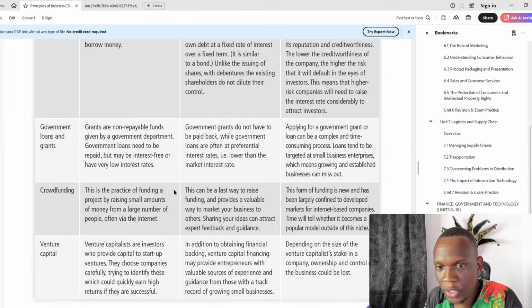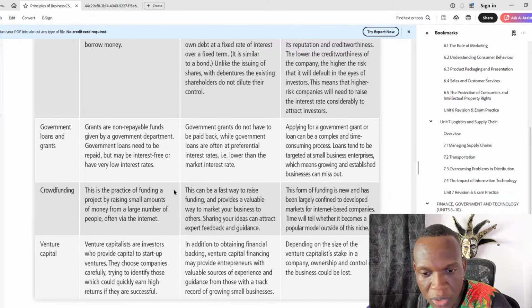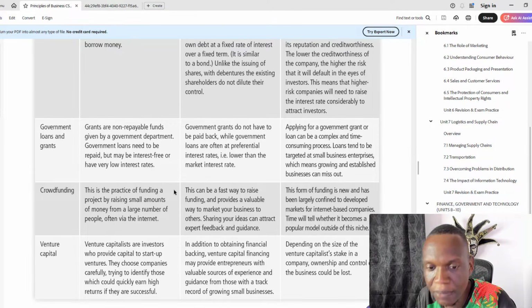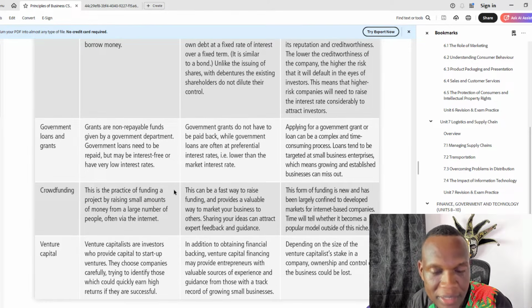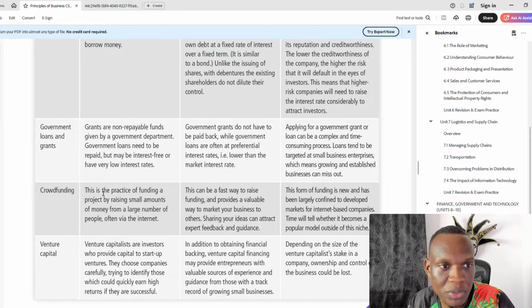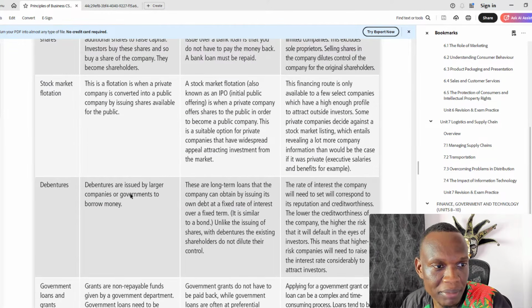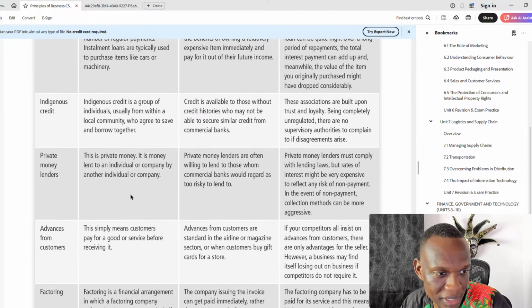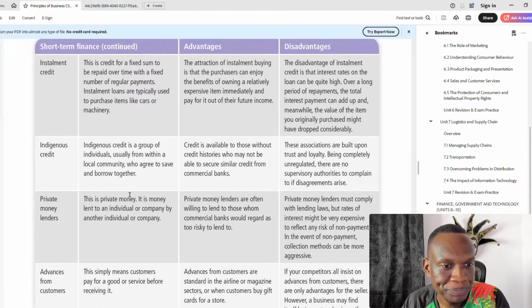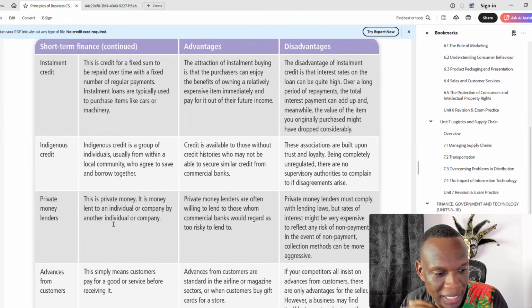You can do the whole crowdfunding thing. You can go online and say, okay, I have an idea, I'd like to start my business, and you can start a GoFundMe or something like that to try to get the capital you need. Of course, you can enter into a government program, grants, those kinds of things, loans, to try and get money to start your business. To start it, but to run it, you're of course going to need other things that they didn't ask for. So we're just looking at how we can actually start our business.